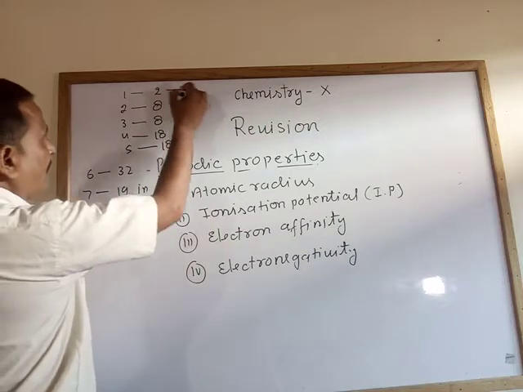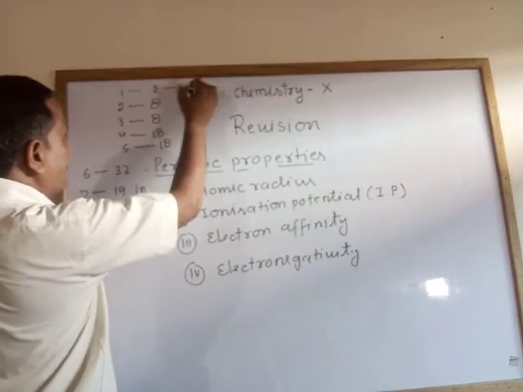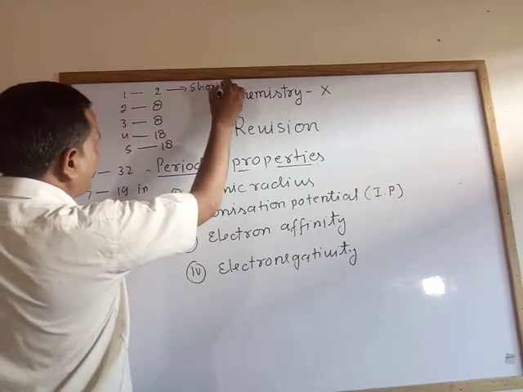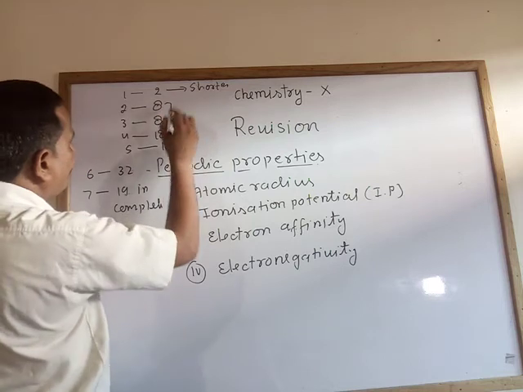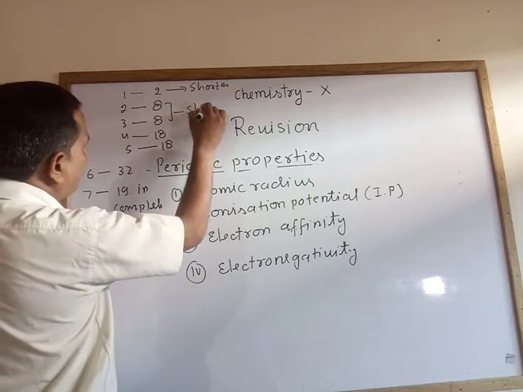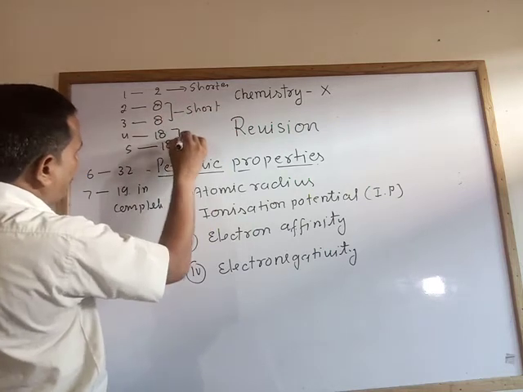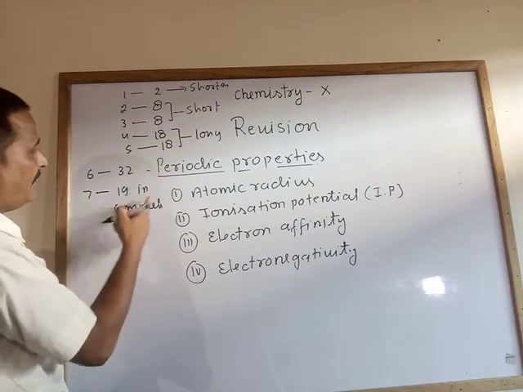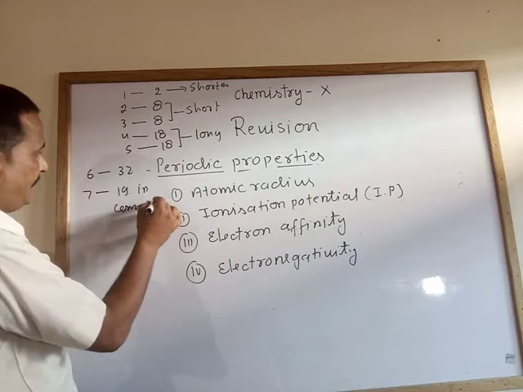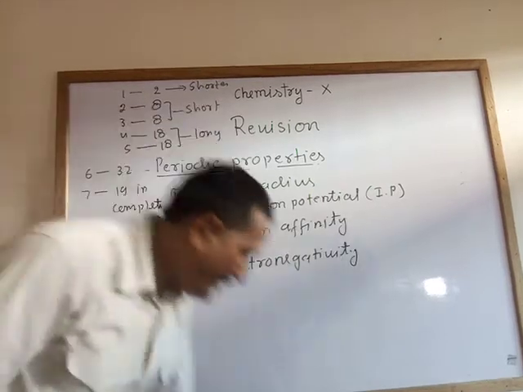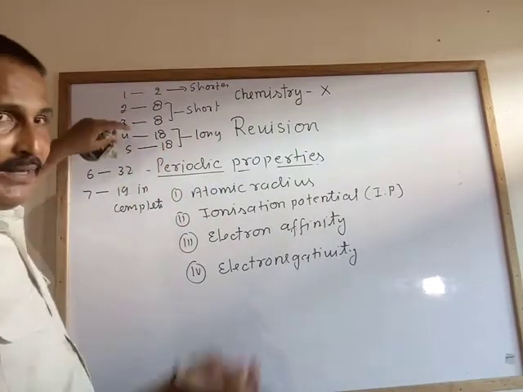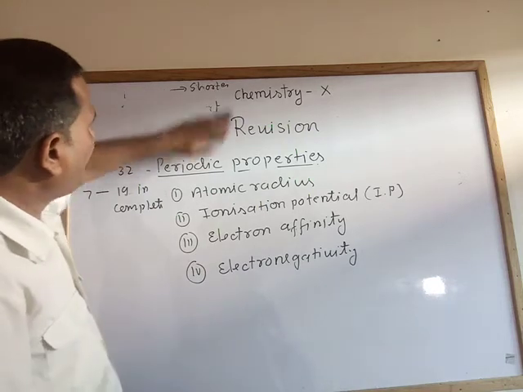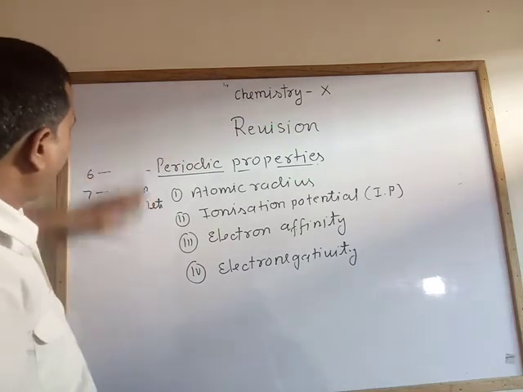This one is called the shortest period. This one is called short period. This one is known as long. This one is called longest. This one is incomplete. What is the use of this I will explain later, but now I am going to focus on Mendeleev's periodic law.